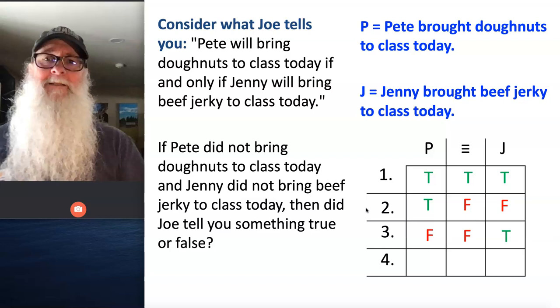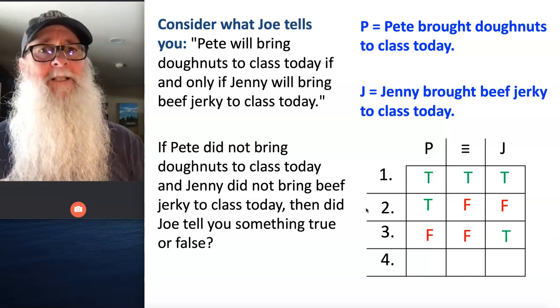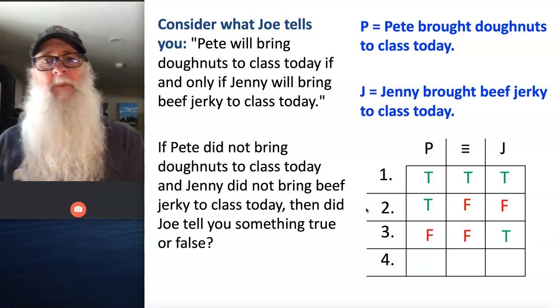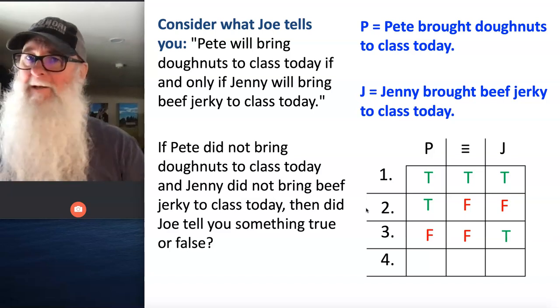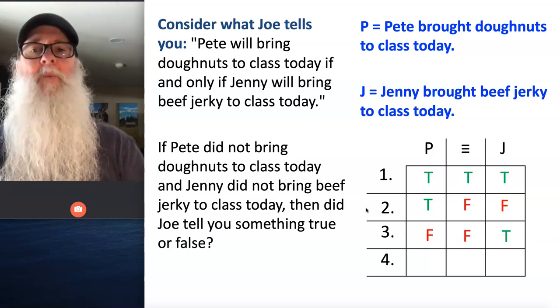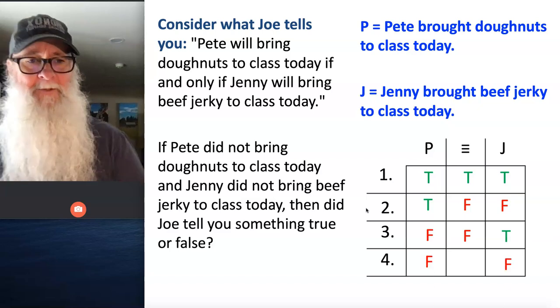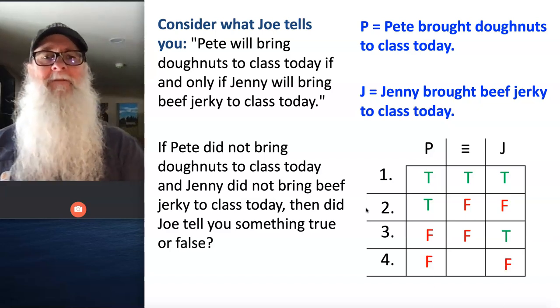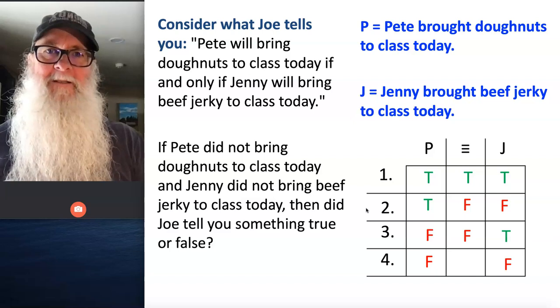So I'm going to go with Joe told us something not true. Now finally, let's say this. Joe tells us that Pete's going to bring these donuts if and only if Jenny brings the beef jerky. We look over, and Pete is empty-handed and Jenny is empty-handed. Neither one of them brought what Joe claimed they were going to bring. Okay, so both of our simple propositions here are false. Did Joe lie to us?